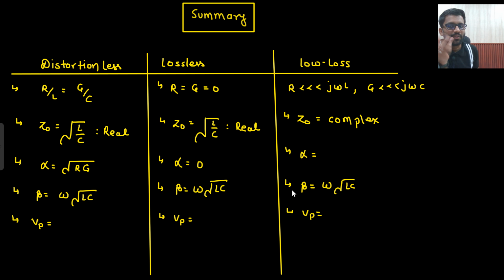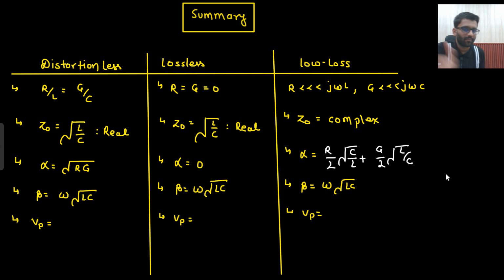What is the value of alpha under root RG? What is the value of alpha here? 0. What is the value of alpha here? Try remembering the formula: R by 2 under root C by L plus G by 2 under root L by C. So this is the formula of alpha.